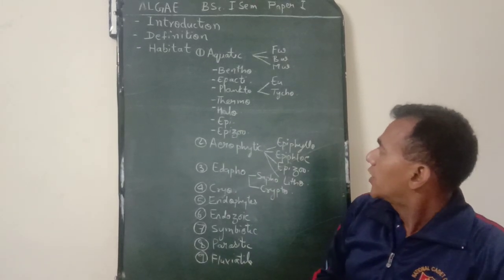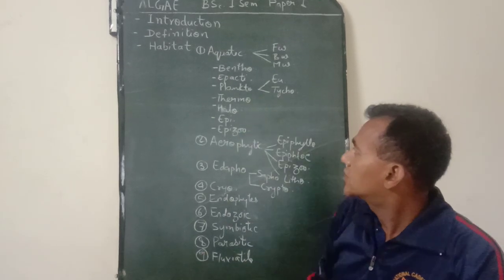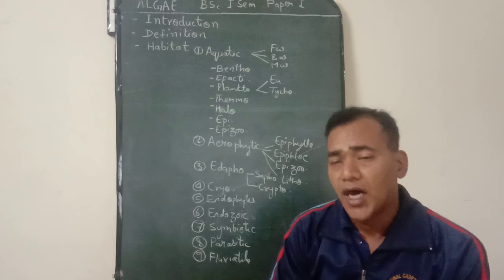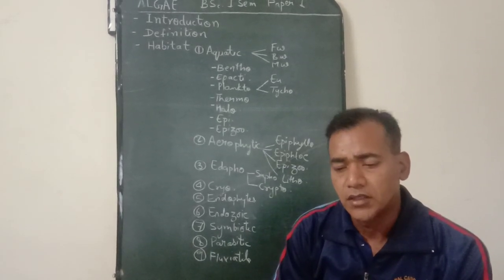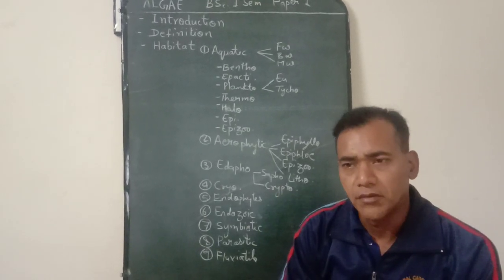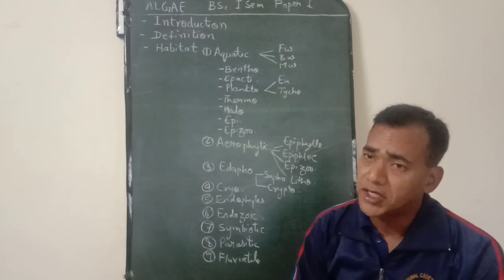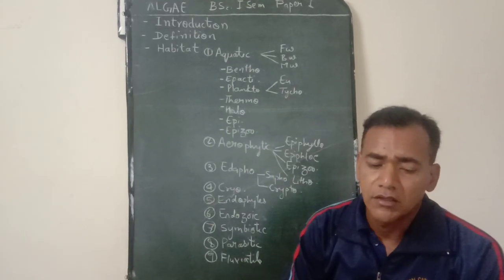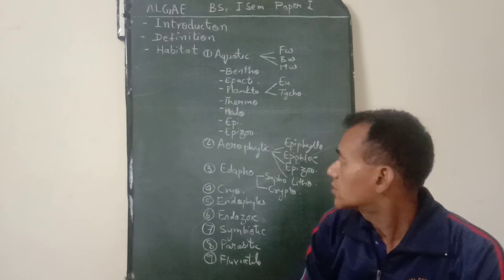Now coming to the next category of aquatic algae, they are thermophytes. Those algae which are found in high temperatures ranging from 50 to 73 degrees centigrade, and examples are Cyanonema, Phormidium, Mastigocladus. The temperature may even reach 85 degrees centigrade. Coming to halophytes, which are found in salty waters, like Dunaliella, Chlamydomonas.